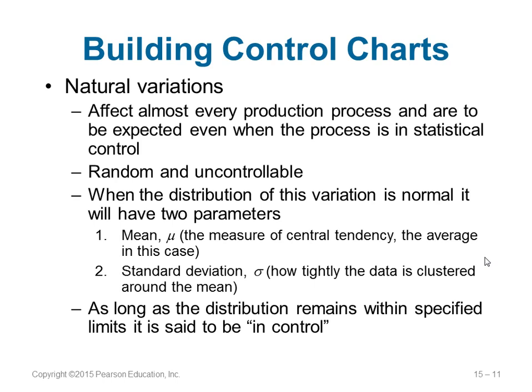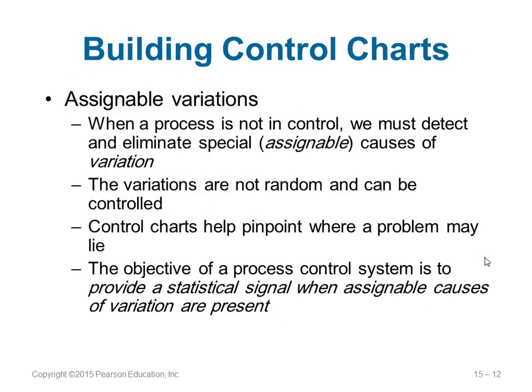Whenever you say this kind of variation, that is represented by two parameters. One is called the mean, which is the central tendency or the average in our case here. And the second one is the standard deviation, how you are clustered around the mean. If your distribution is within the limits, then you say things are under control, in control.